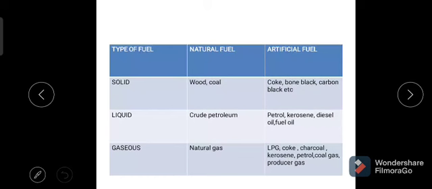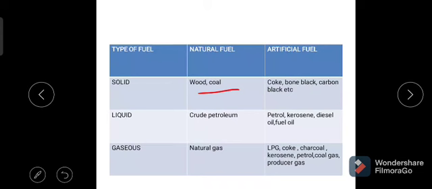For example, if we take solid fuel, in the solid state there are different types of fuels available. That is wood, coal, coke, bone black, carbon black, etc.